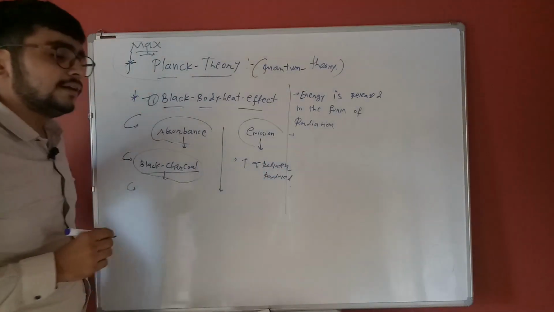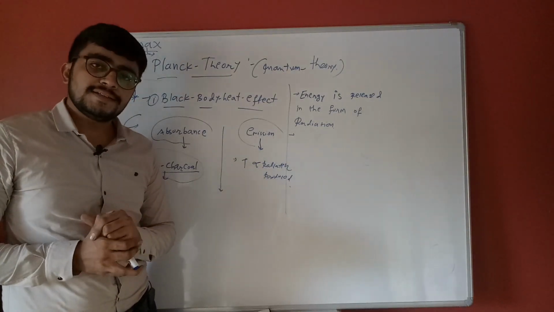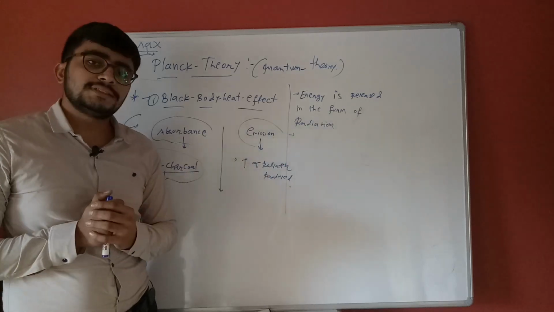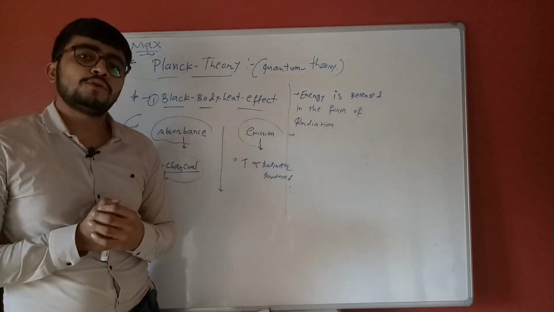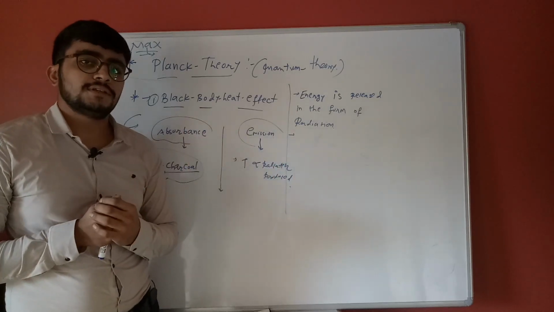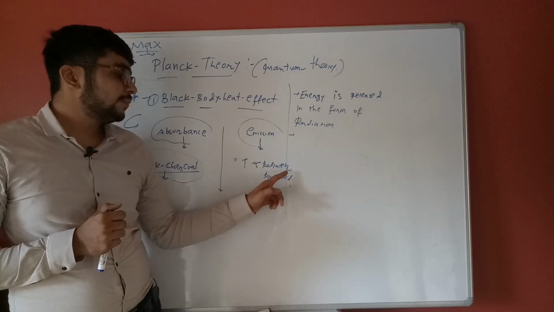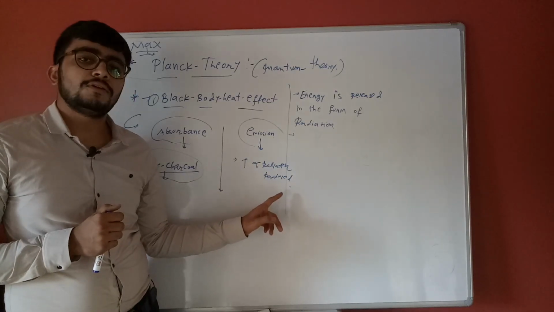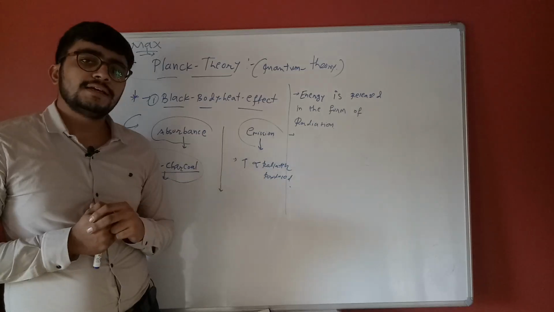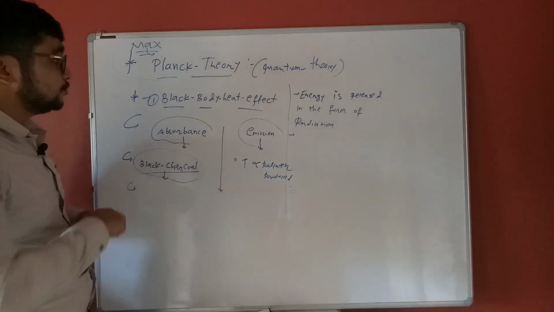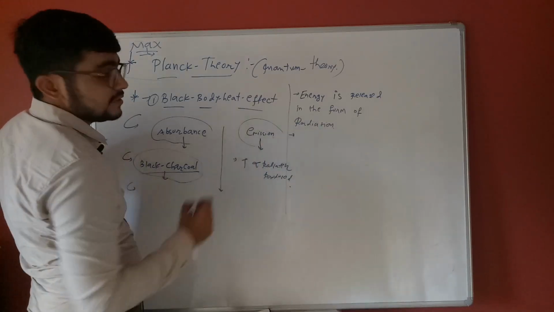When the temperature increases, electromagnetic radiation increases, so the frequency or intensity increases in the short wavelength regions. This is Planck's theory.